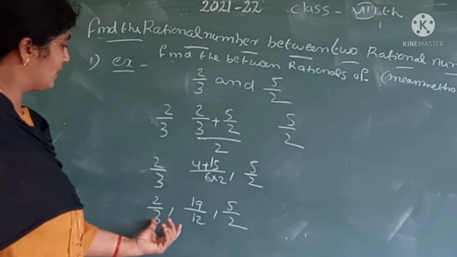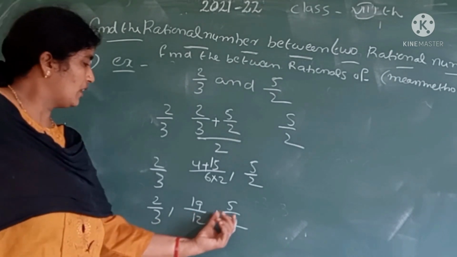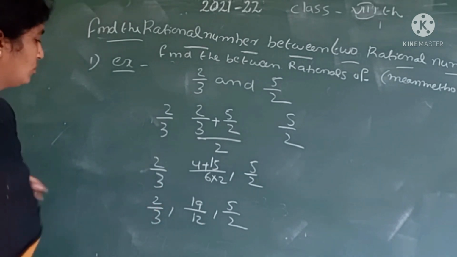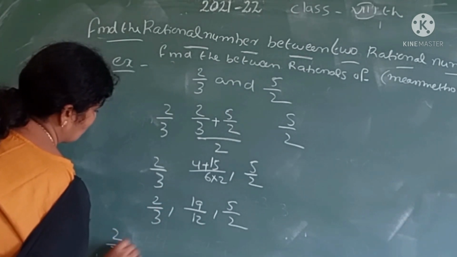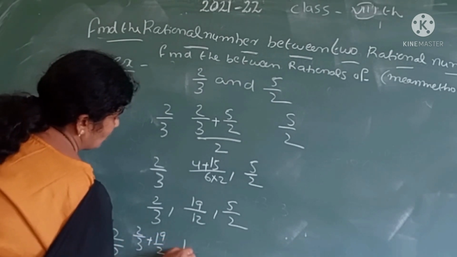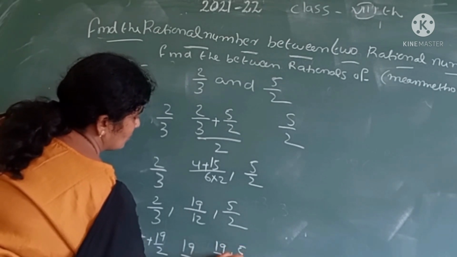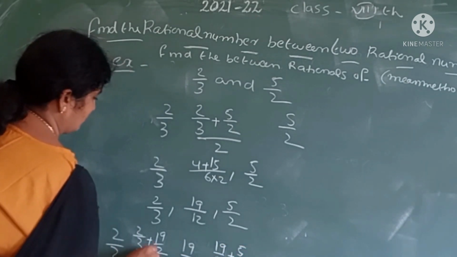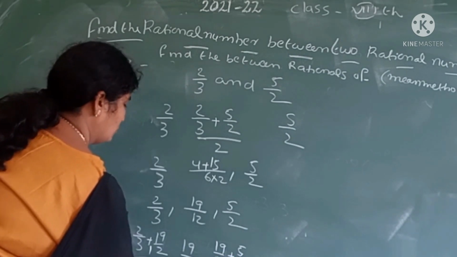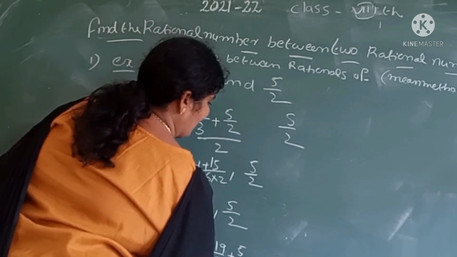Now 2/3 and 19/12 have a mean, and 19/12 and 5/2 have a mean, which lie between them. So we find (2/3 + 19/12)/2 and (19/12 + 5/2)/2.